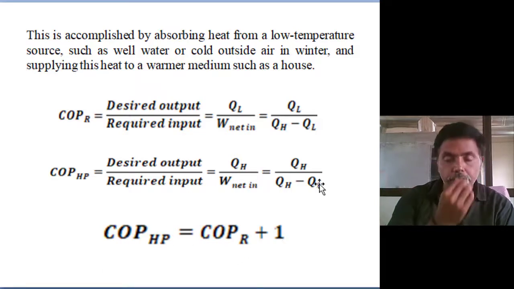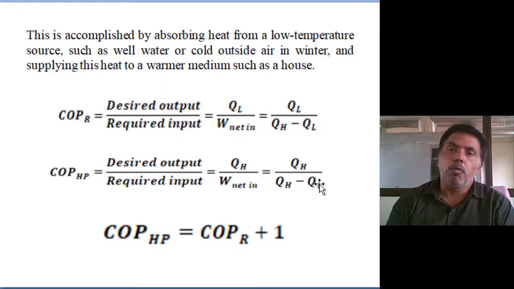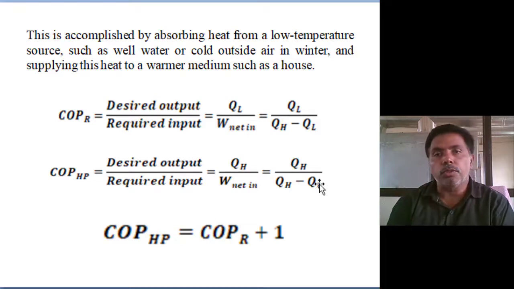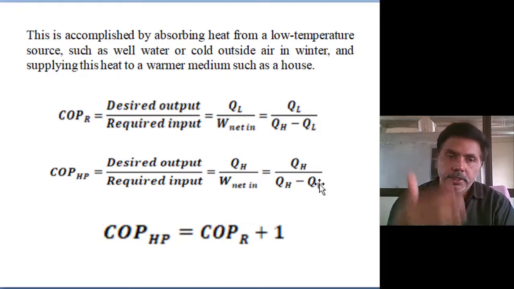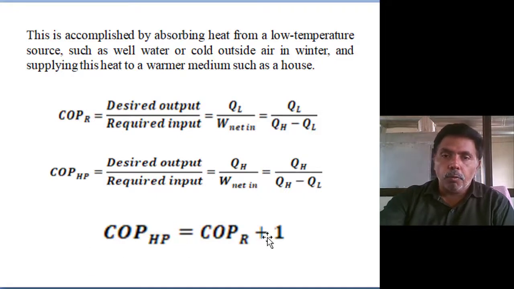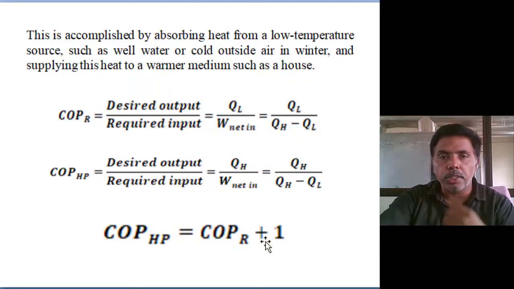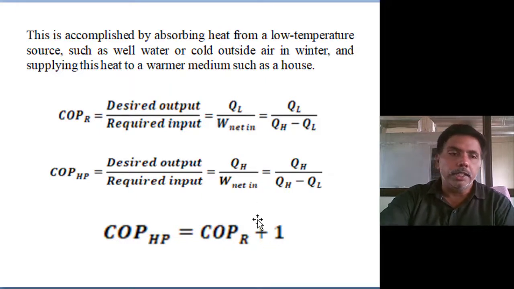That's why one common question in air conditioning systems comes up in competitive exams. While we are opening the refrigerator door, the condenser, the heating coil, is also in the room, and the cooling coil is also in the room. In that condition, COP of heating is COP of cooling plus 1. So automatically it will heat the room. I have seen this question many times. It always heats the room because the heat pump COP is higher than the refrigeration COP.